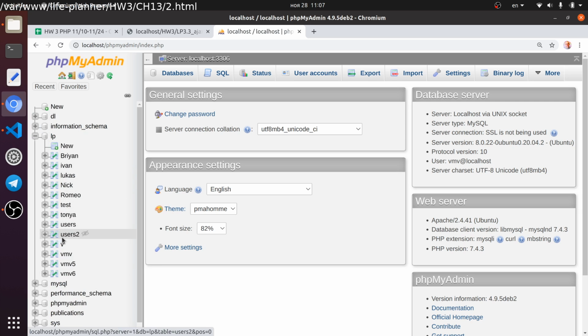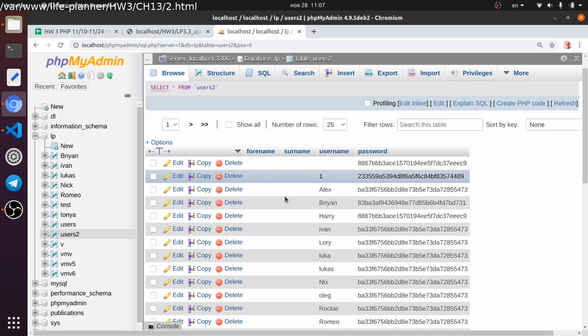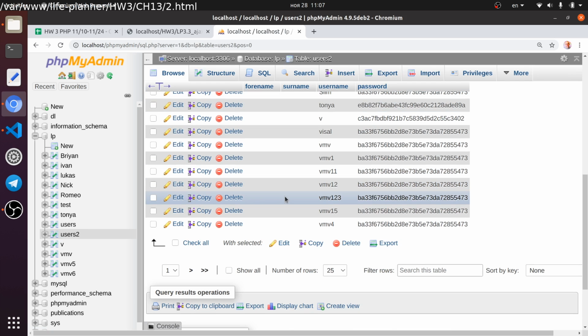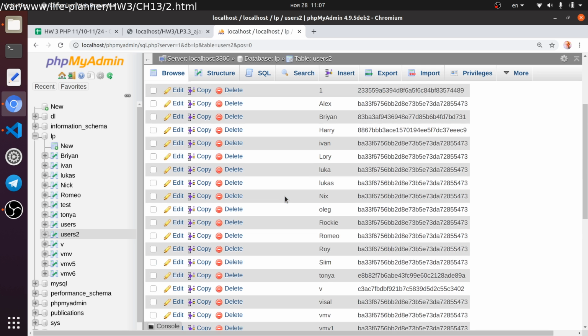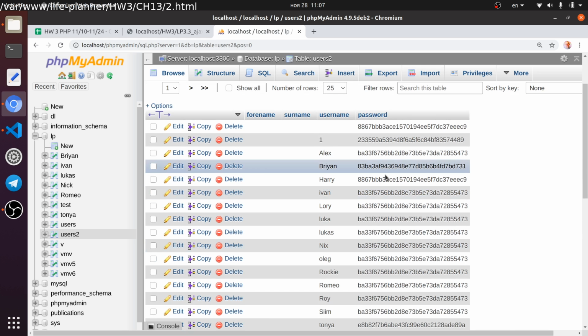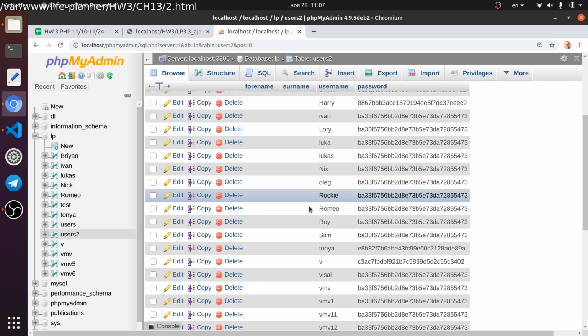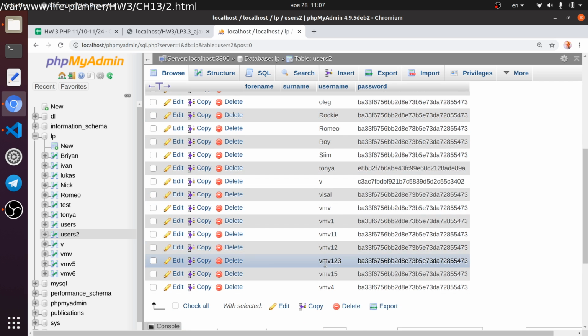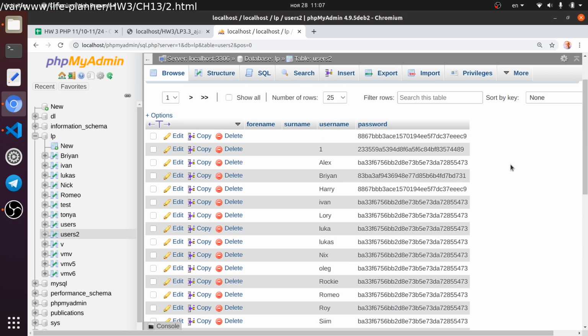So what is done here? I use one table for the users. Yes, this is my table for users, and the password is created there also. I use a secure password that was created in some special way. So here are my users, and in the previous video we created this user vmv123, and I use generally the same password, but easier. Then yes, but then what happened,